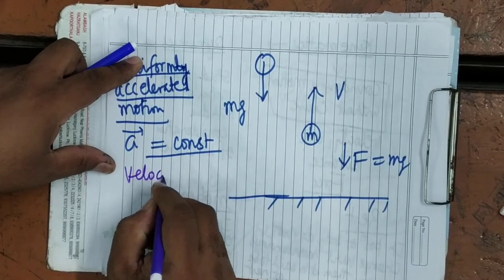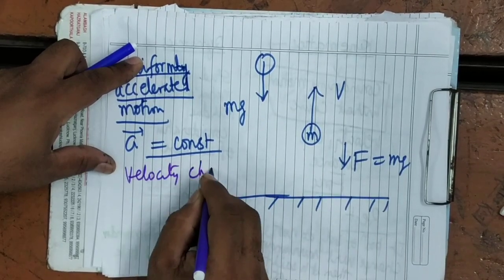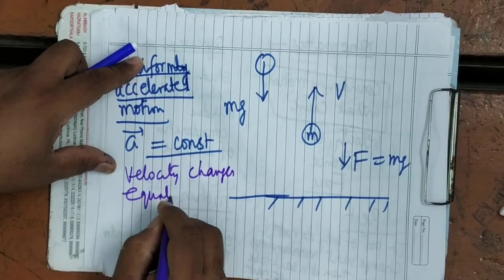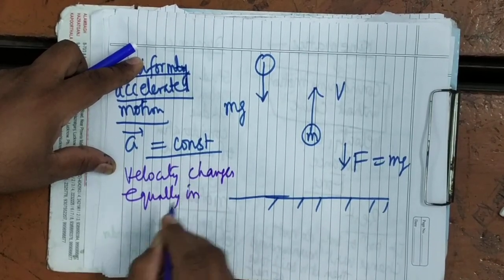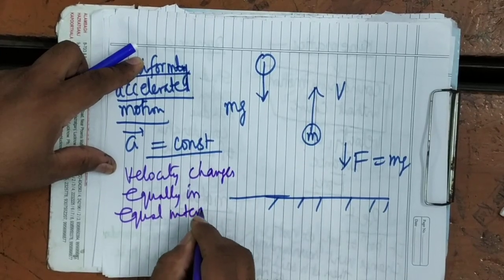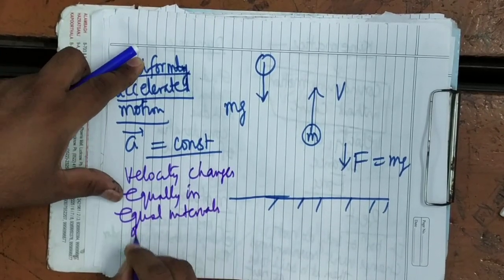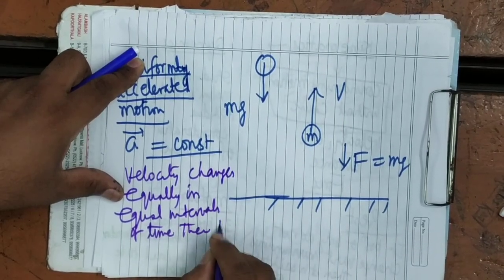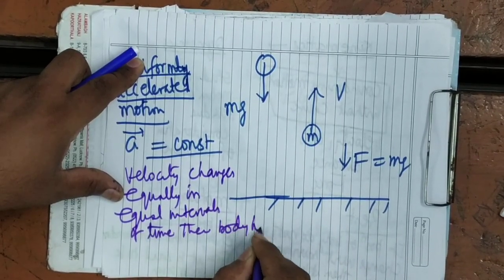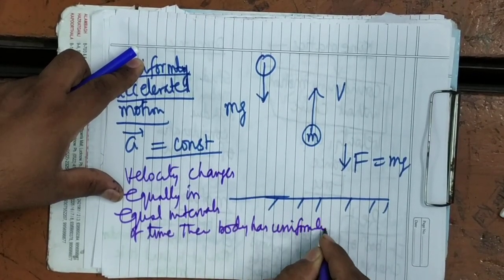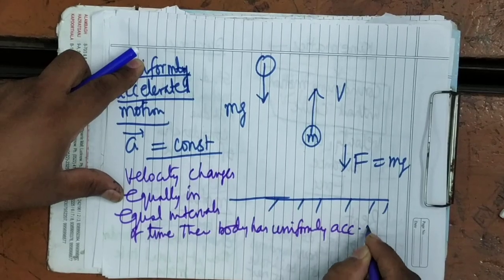Velocity changes equally in equal intervals of time, then the body has uniformly accelerated motion.